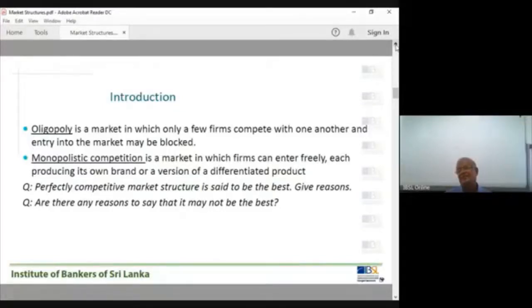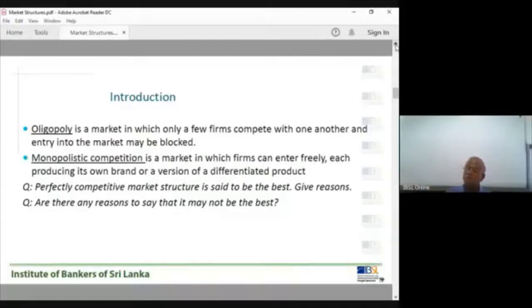The characteristics do not capture the variety of consumers, their different utility, different likes and dislikes. That is one of the shortcomings, the criticism of the perfectly competitive market structure. It does not take into account consumers' utility, satisfaction, and variety.